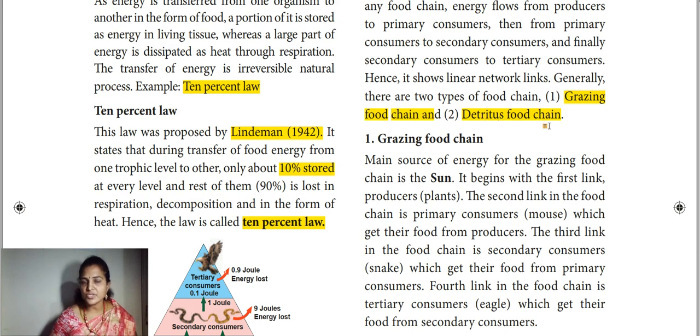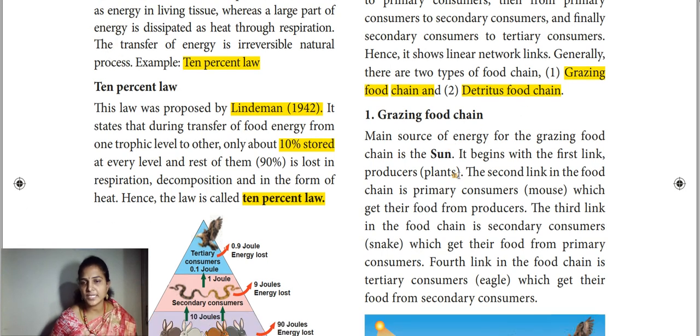The detritus food chain is happening in the dead and decaying organisms. Once the organism has died, what will happen? That will be decomposed by microbes, and from that the energy will be transferred. So there also it's happening. The energy flow is happening in the dead and decaying organisms. That we are calling the detritus food chain. Now we will see this grazing food chain in detail.